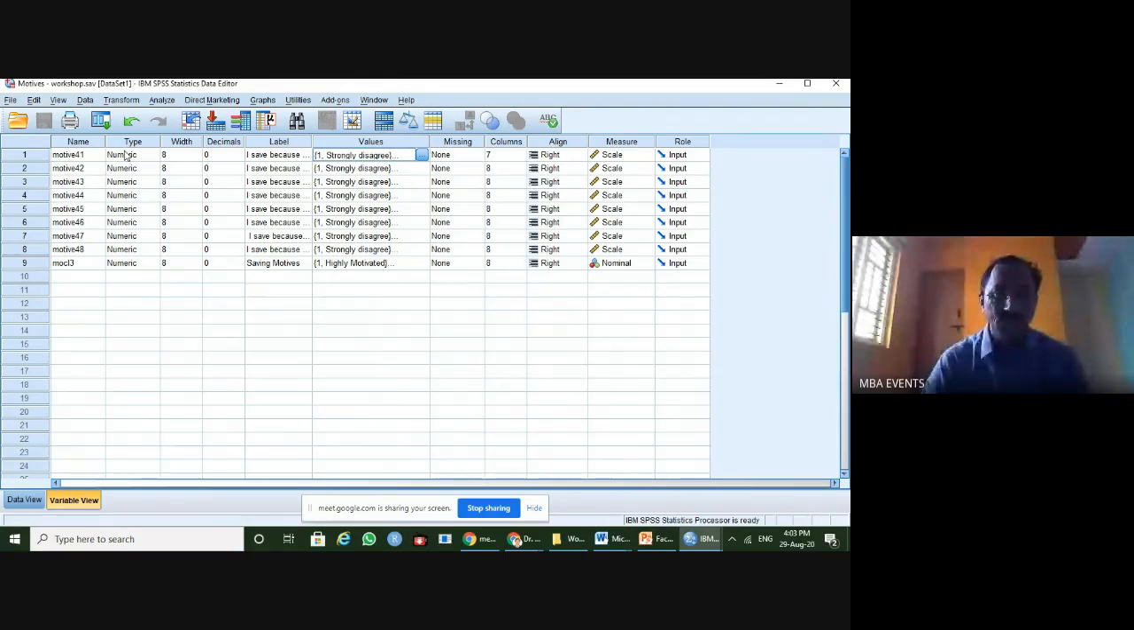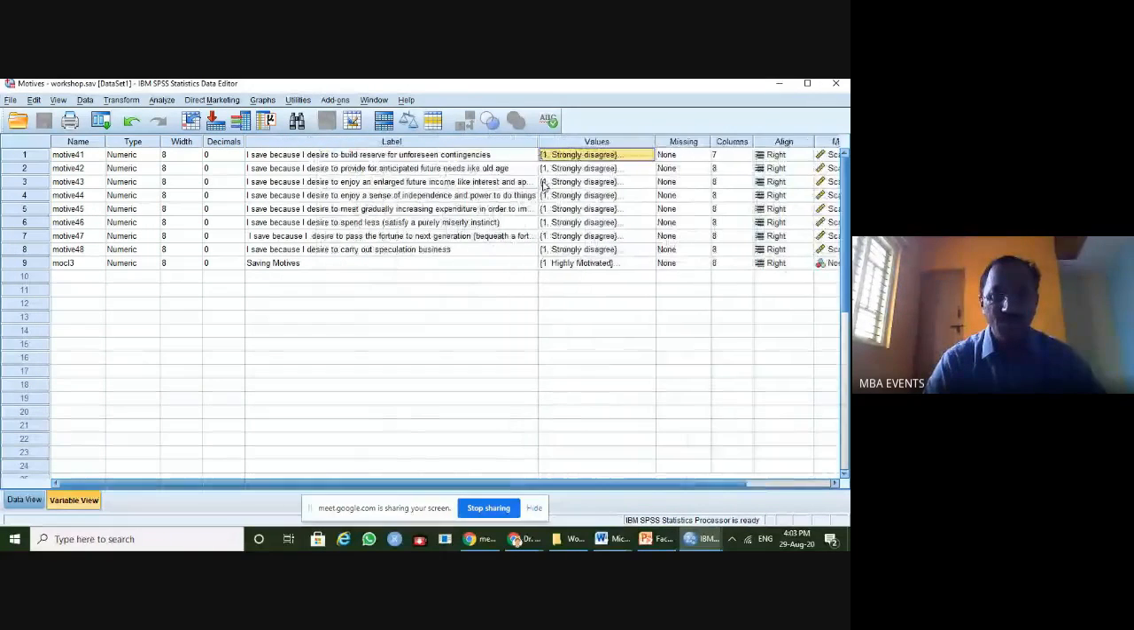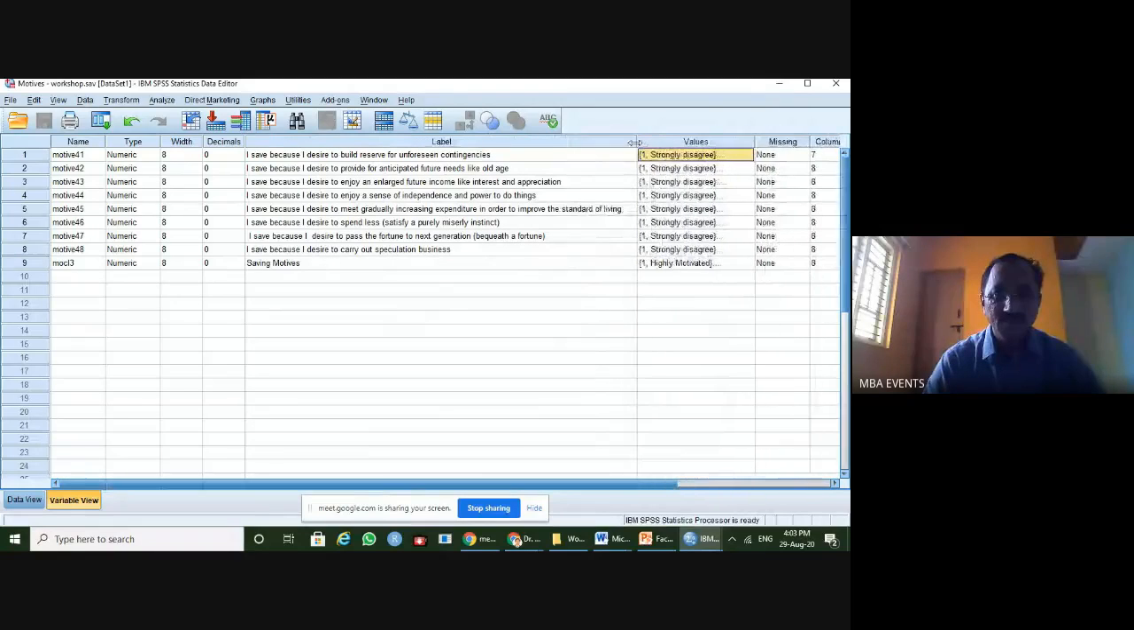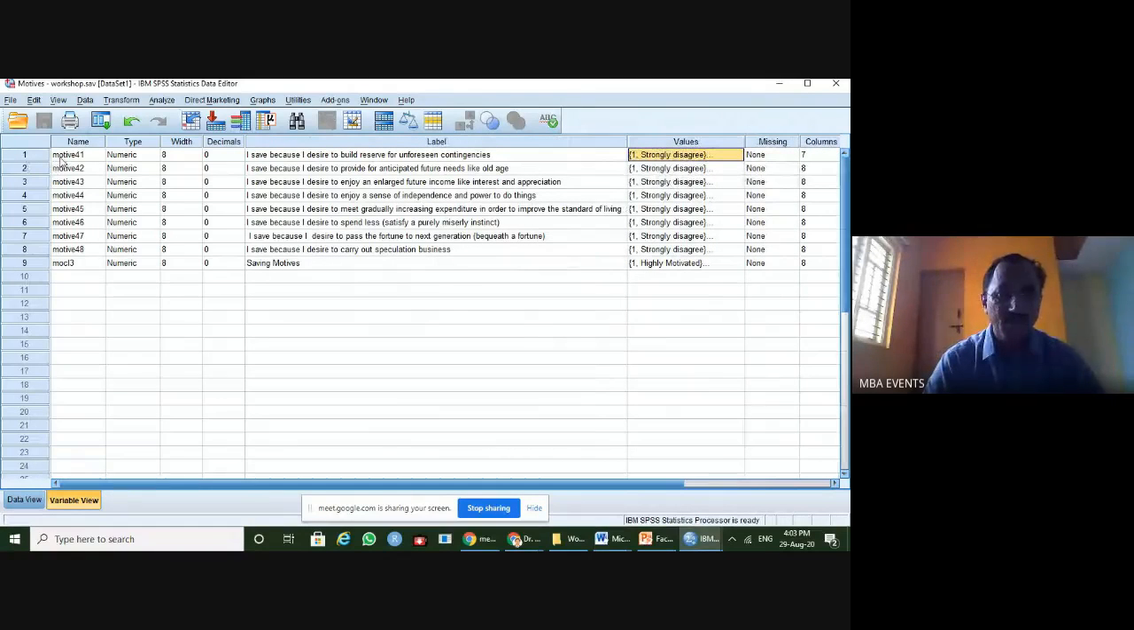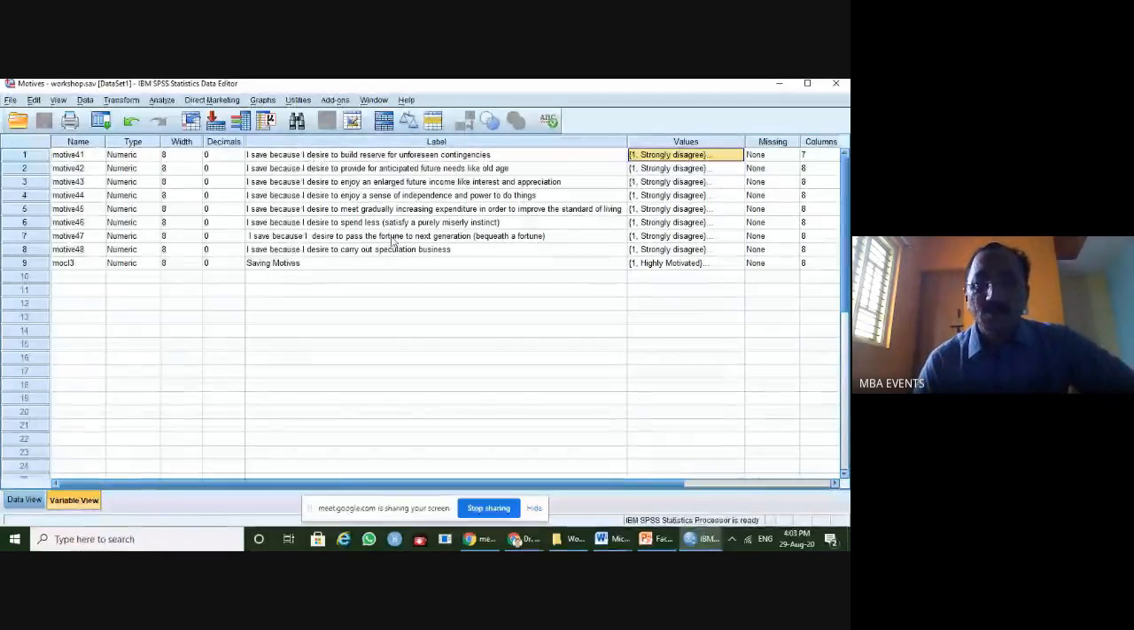Come to the first one with the name, type, width, decimals, and the label. The label in any SPSS file tells you what the variable name you gave actually explains, because these labels are going to be printed in your output. That will help you with understanding and even better interpretation. So all the 8 items, the questions I had taken, are here.